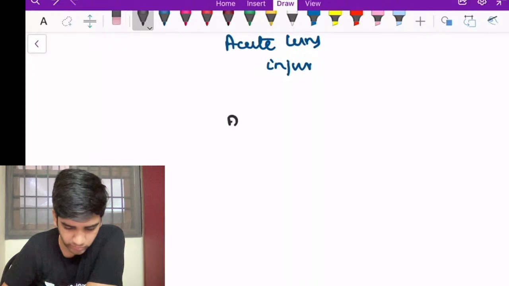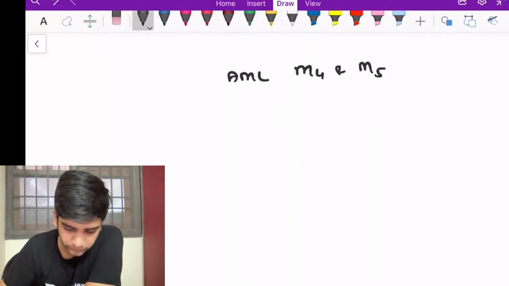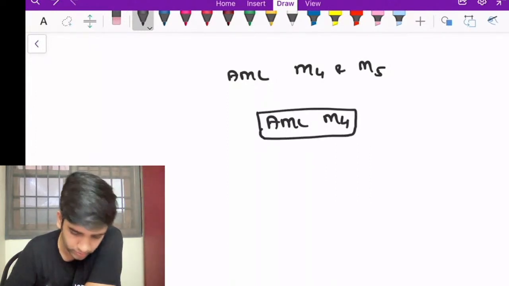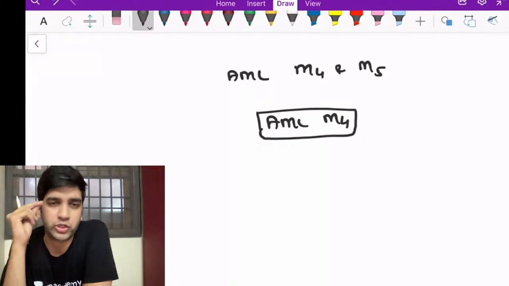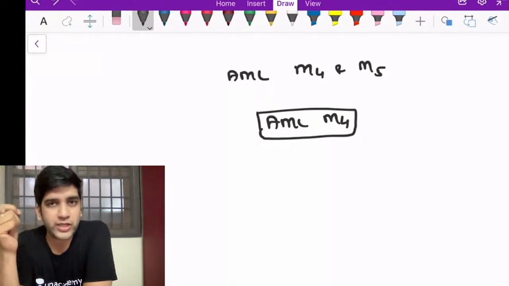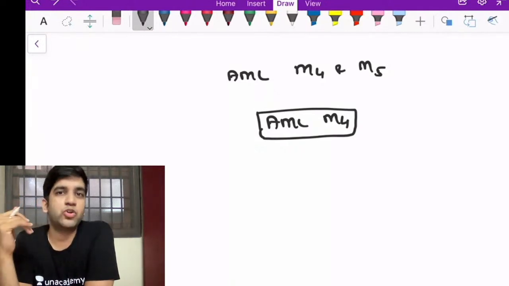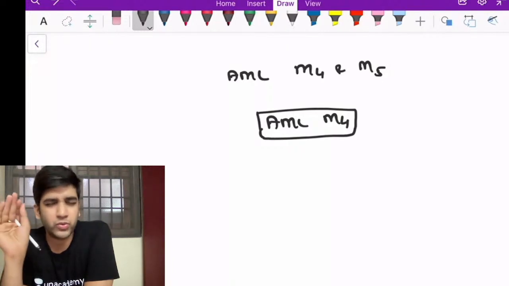Let's have a quick look at a few words about AML M4 and AML M5. AML M4 is myelomonocytic leukemia. AML M5 is pure monocytic leukemia. We do have criteria to diagnose AML M4 and M5 based on the amount of monocytes and the amount of myeloblasts present. For an undergraduate, I would say don't go into the depths of it.